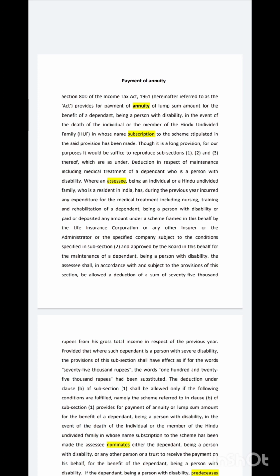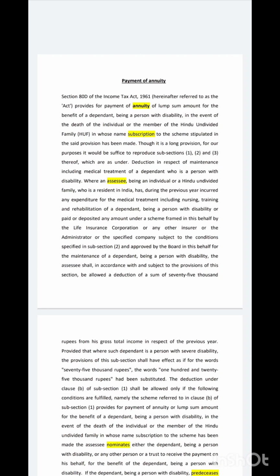Stop. Provided that where such dependent is a person with severe disability, the provisions of this subsection shall have effect as if for the words 75,000 rupees, the words 1,25,000 rupees had been substituted.